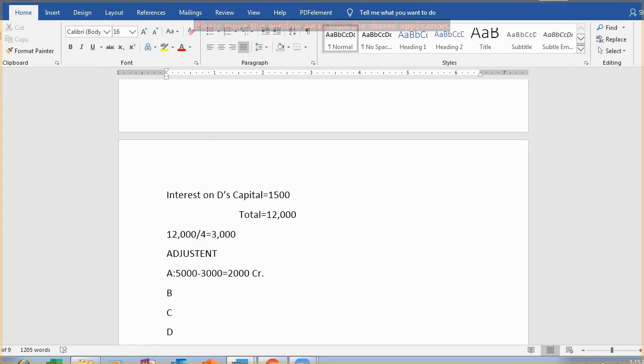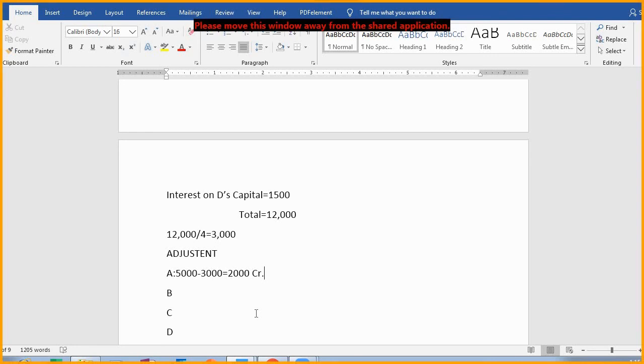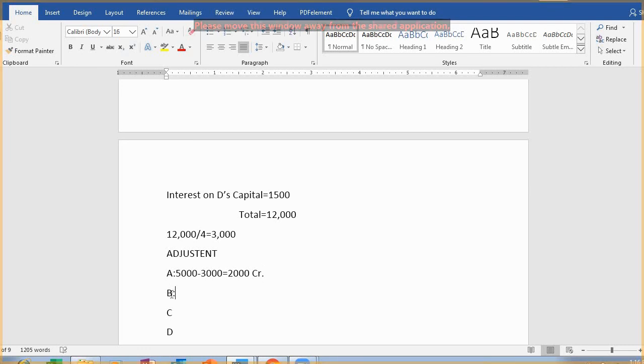And after that, those accounts for which you will get debit, like here we have got credit, somewhere you will get debit also. So those who will be debited here will get debited in the adjustment entry, and those who will be credited here will be credited in the adjustment entry, and that will be final. This is how the question will be solved. Right? So this is how this type of things are done.